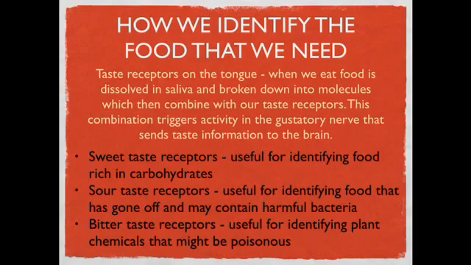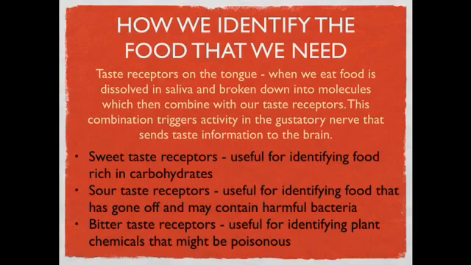So the idea is we have these taste receptors actually for a good reason. Just have a look at the 3 different types I've listed here, and there's actually many more. We have bitter taste receptors, and this is useful for identifying plants and chemicals that might be poisonous. Nowadays we don't really need to do that because we buy our food packaged. If we go to Tesco's, we're pretty trustworthy the food is going to be what it says it is and it's not going to kill us.